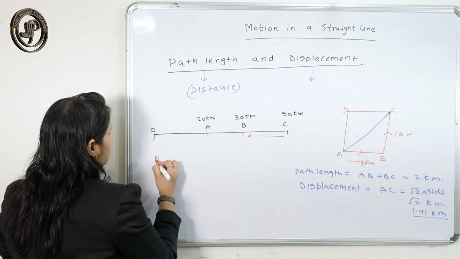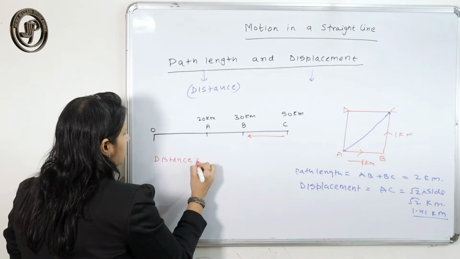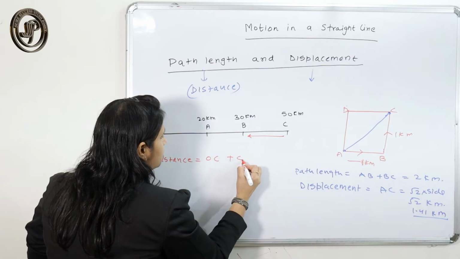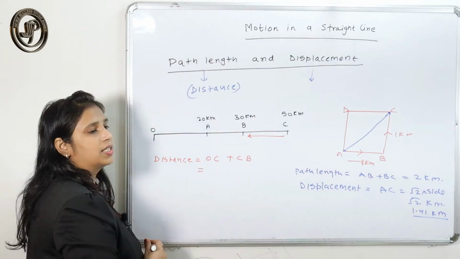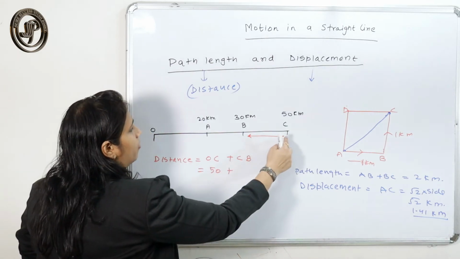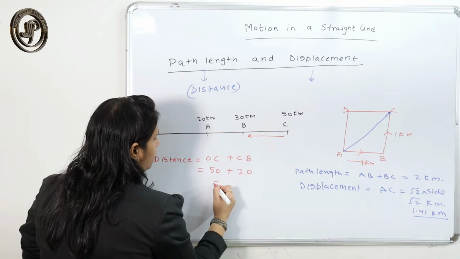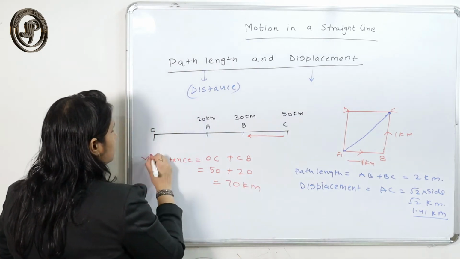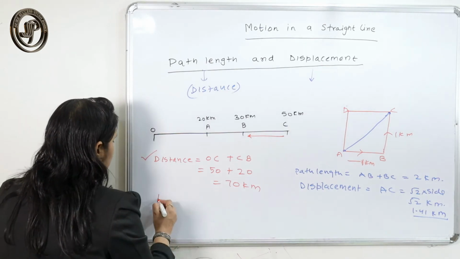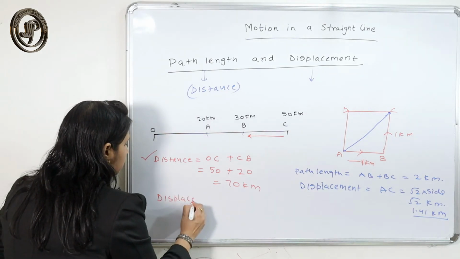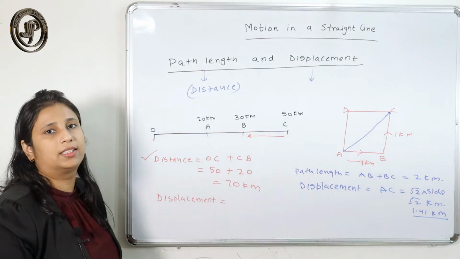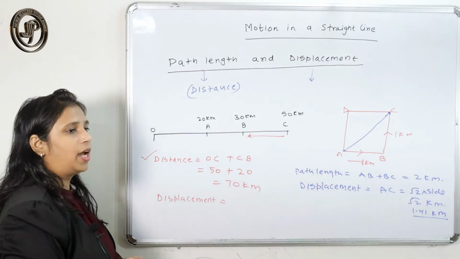the total distance covered by the particle from O to C and then from C to B will be 50 kilometer plus, from C to B, the distance is 20. So the total distance covered by the particle will be 70 kilometer. But if I say the displacement, so what is the displacement? The shortest distance between the initial and final point.